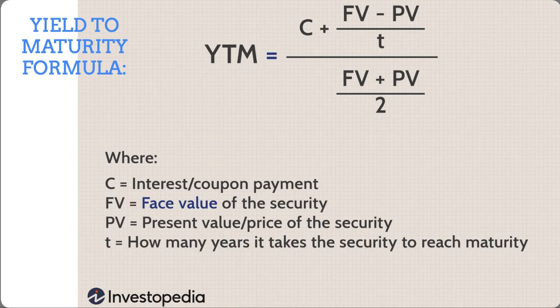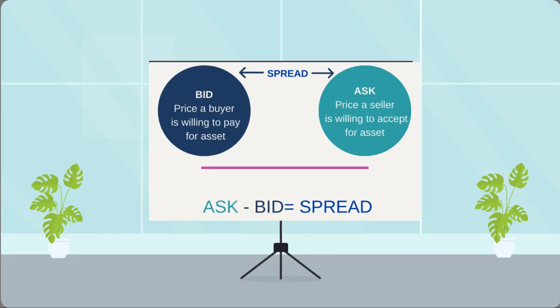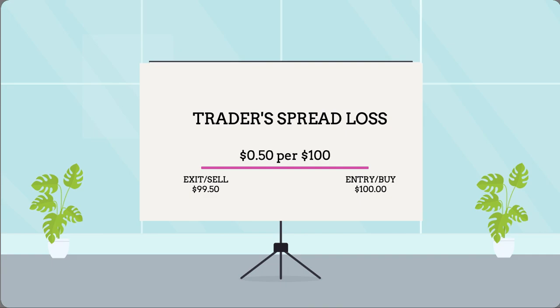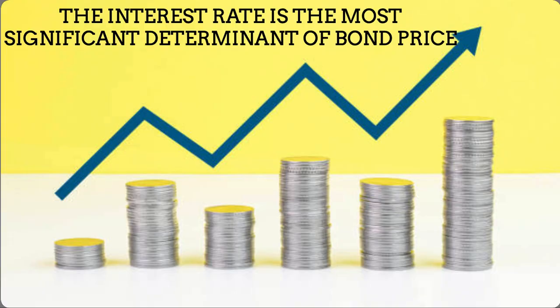positive or negative. You want to engage in the fewest number of trades possible because that results in fewer amounts of commissions paid, as well as the fewer amounts of bid-ask spreads lost to enter and exit the position. Every time someone decides to trade, Wall Street will make money. We will now speak about the large impact that the current interest rate has on the valuation of the bond.